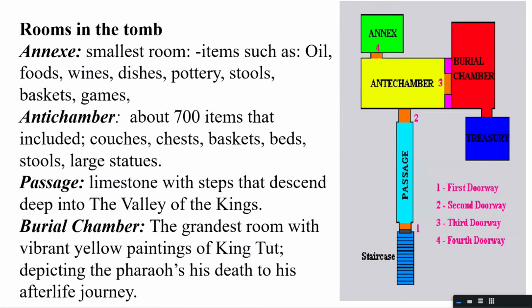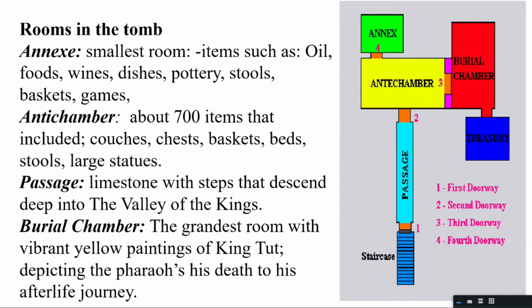Where they had oil, food, wine, dishes, pottery, such stuff. Look at the antechamber. The ante is before you actually enter the burial. This is a small chamber which has 700 items, which included couches, chairs, baskets, beds, stools, large statues. And then this passage was made of limestone. And the burial was the grandest room with paintings where the walls had murals.